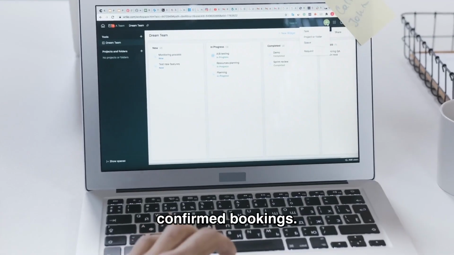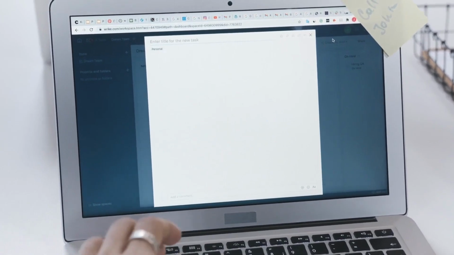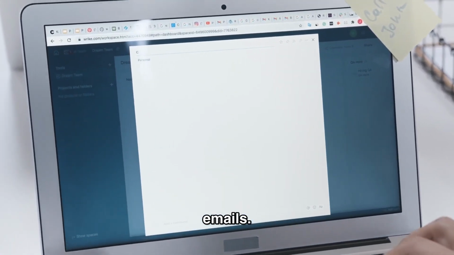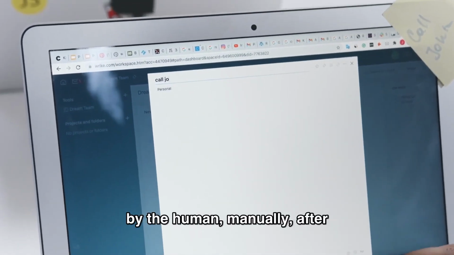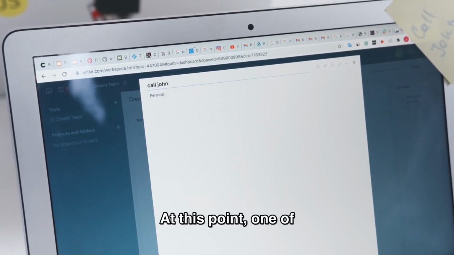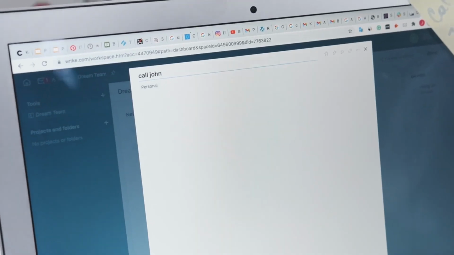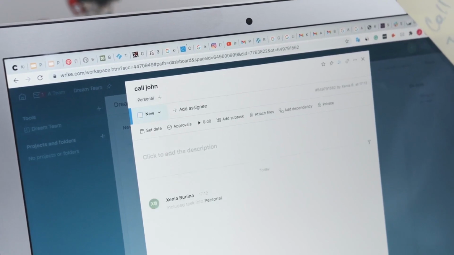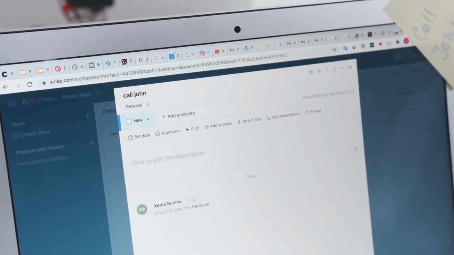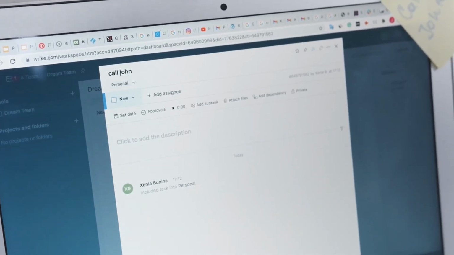So now there are 2 confirmed bookings. The agent reports success. The user gets 2 confirmation emails. The conflict is only caught by the human, manually, after the fact. At this point, one of the tickets is refundable and one is not. The resolution costs several hours and a change fee. Not catastrophic. But a real cost from an automated system that was supposed to save time.